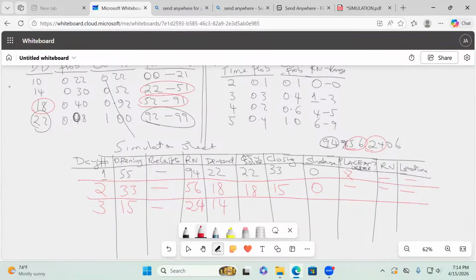So how many will I be able to sell? I'm comparing, ladies and gentlemen, the opening of 15 and the demand of 14. So I sell 14. And then the closing stock will be what here? 1. Shortage? No shortage. No stock out. Do we place an order? Yeah, we are placing an order now. So I will write yes there.